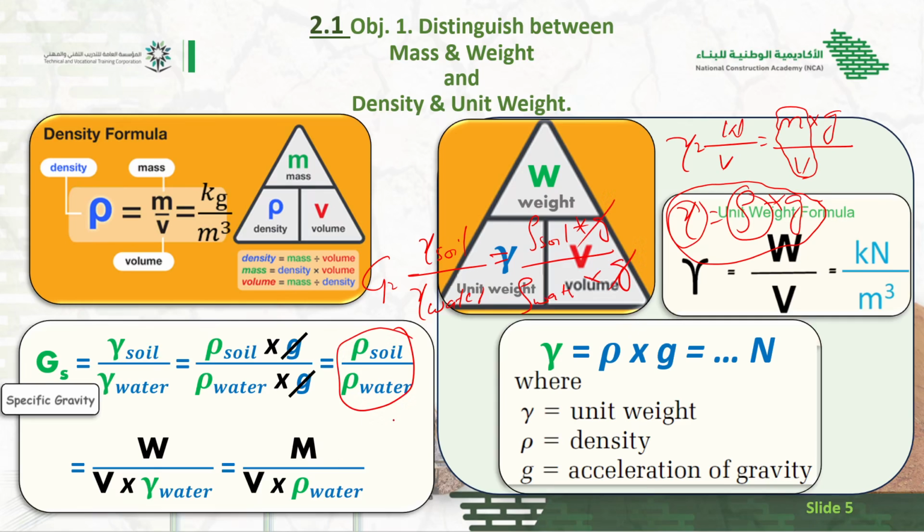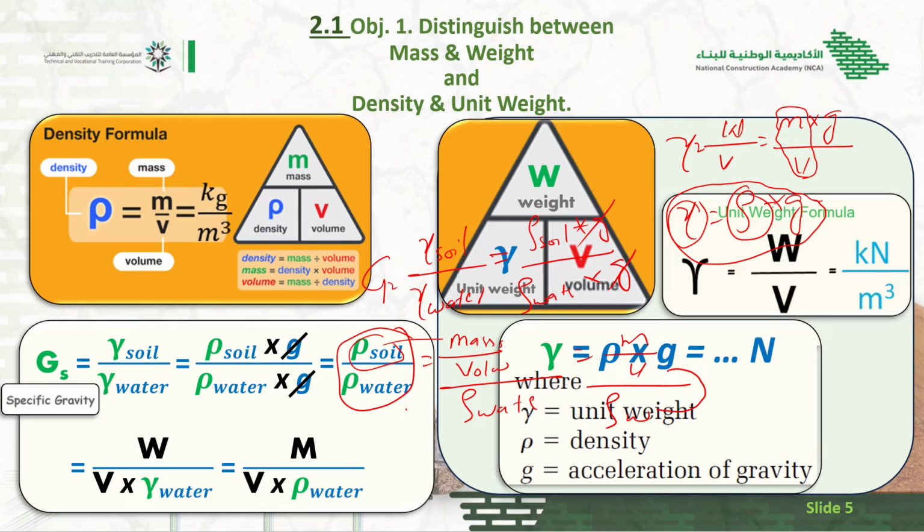There is one thing more. As we know, density of soil is mass of soil divided by volume of soil, and then this is divided by density of water. So I split this density into mass per volume: m divided by v, divided by density of water.